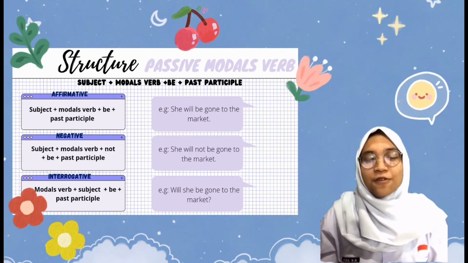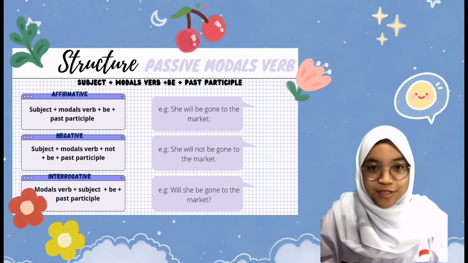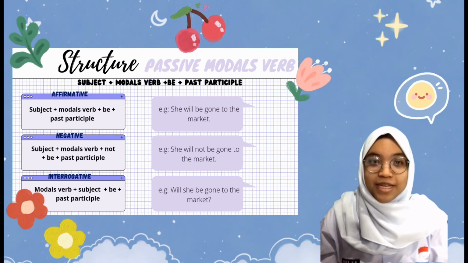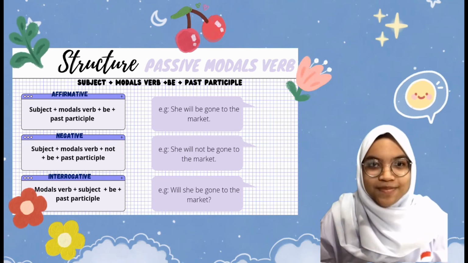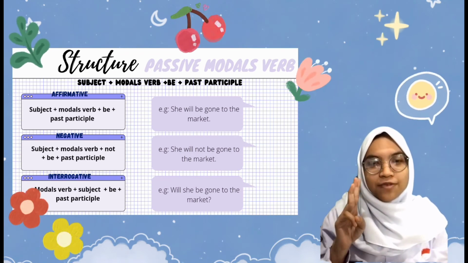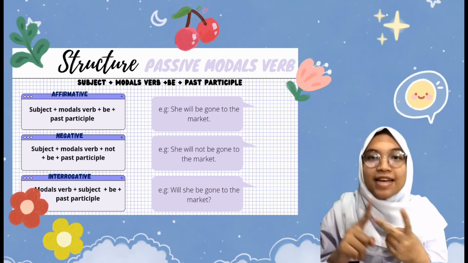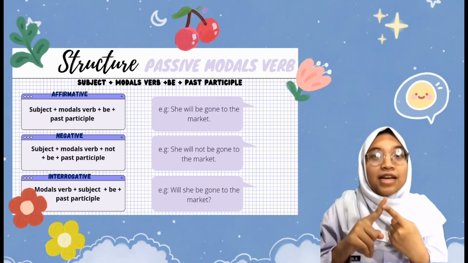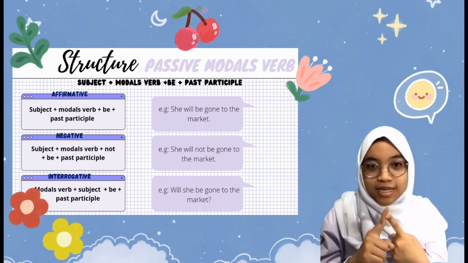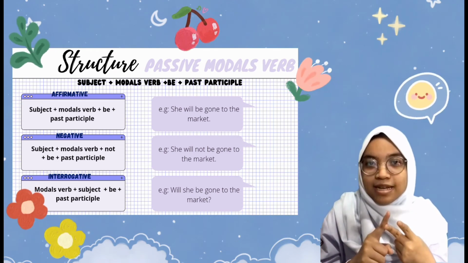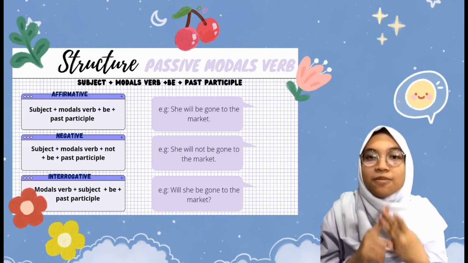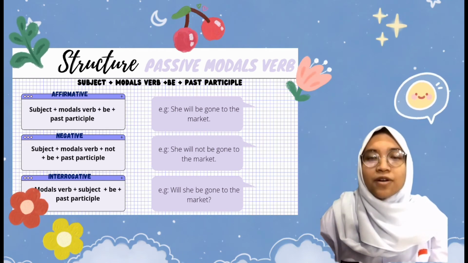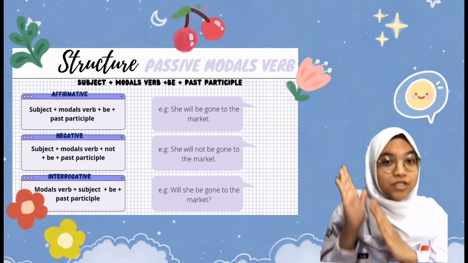So this is the structure of modal verb in active. The general structure of modal verb in passive is subject plus modal verb plus be plus past participle. It means we have to use verb 3. In this case, we have three forms: present, past, and future. The difference between the three is that in present we use be, in past we use have been, and in future we use being. So if we want to make affirmative, negative, or interrogative, we have to use this structure.